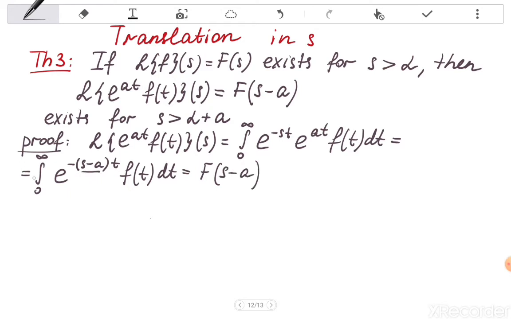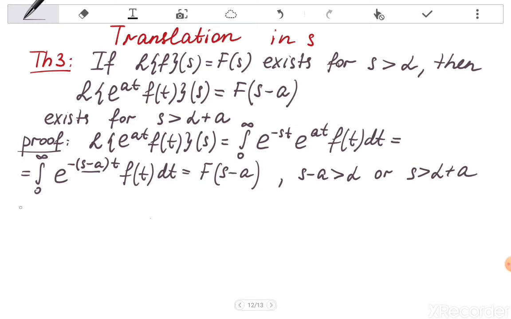And the Laplace transform of the function f exists for s larger than alpha, so now it exists for s minus a larger than alpha, or s larger than alpha plus a. So the proof is finished.